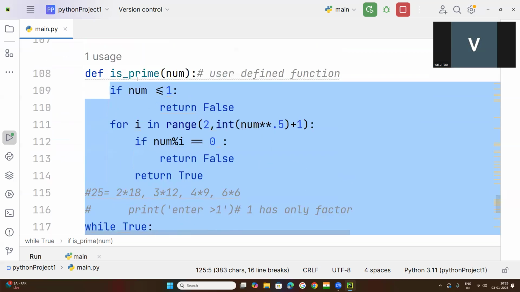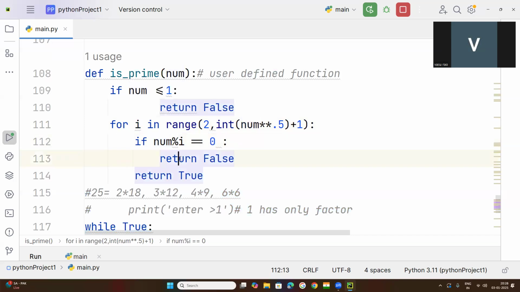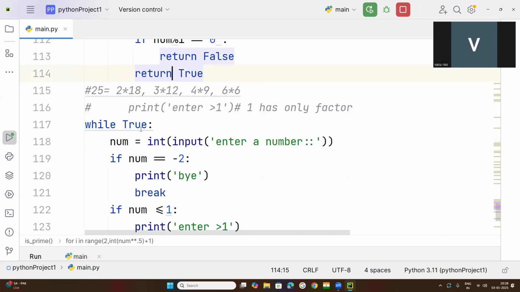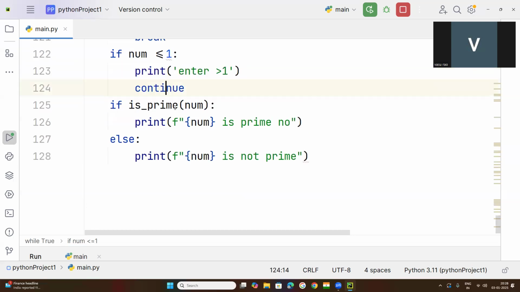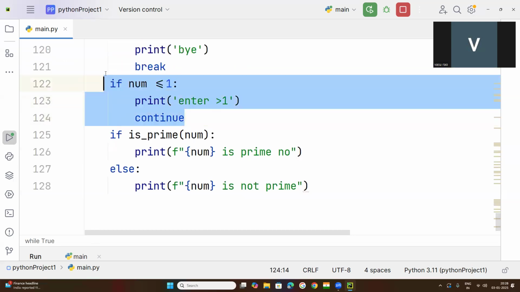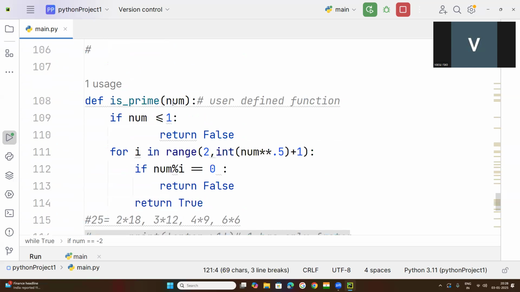So this is the first statement, and counting, about 30 lines of code we have written under this function.